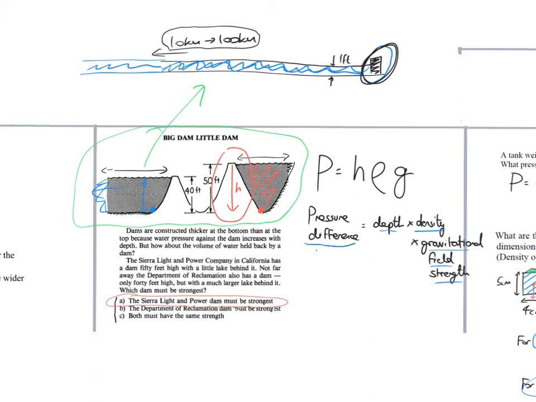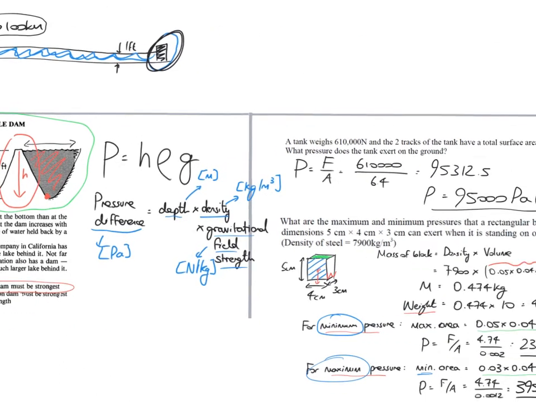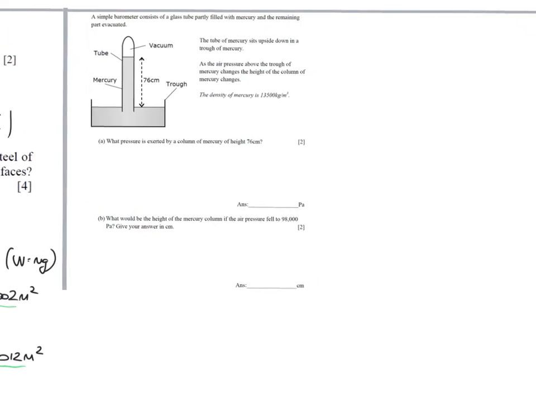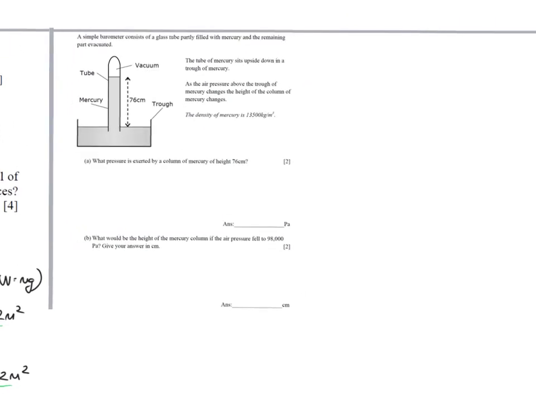One thing quickly, remember units, we're still working in pascals, it's a pressure, depth has to be in meters, density has to be in kilograms per meter cubed, and the gravitational field strength has to be in newtons per kilogram in order for the units to work out. Okay, let's try an exam question. So, have a go at this question using the equation we've just outlined. Pause the video and have a go now. Answers in 3, 2, 1.